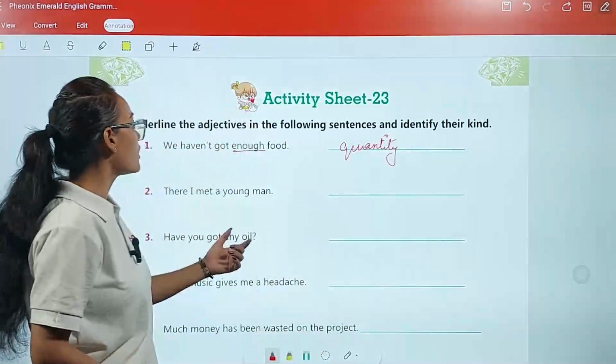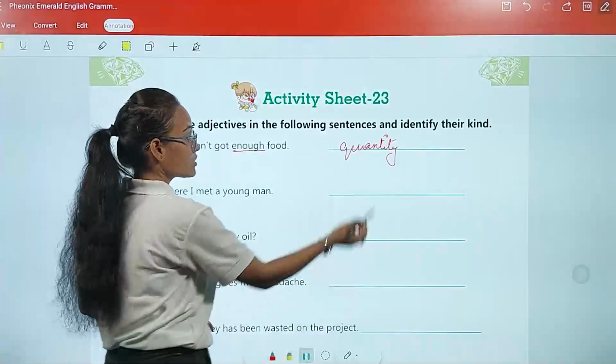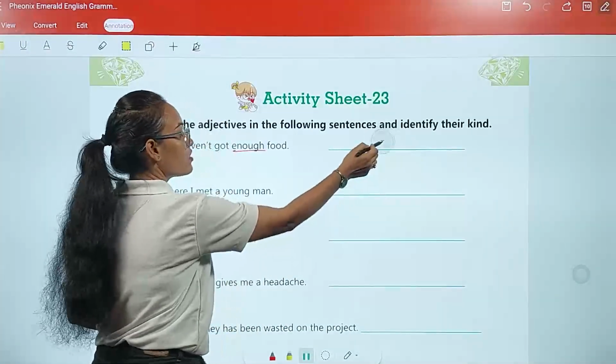So it will be quantity. You are going to write this as adjective of quantity.